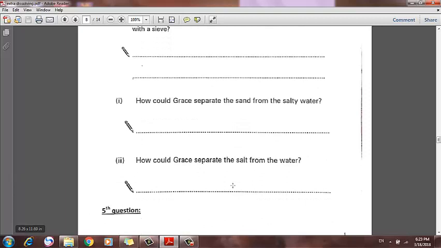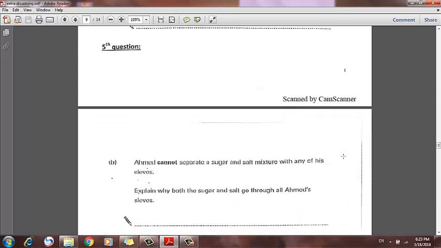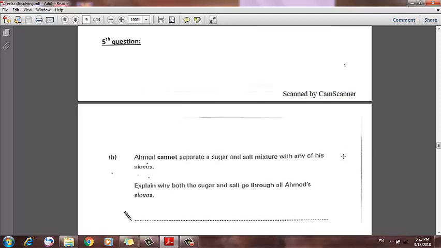How could Grace separate salt from water? Salt is soluble in water. How can she separate it? Evaporation. She needs to evaporate the water to get the solid salt in the bottom of her beaker or bowl or container or whatever.